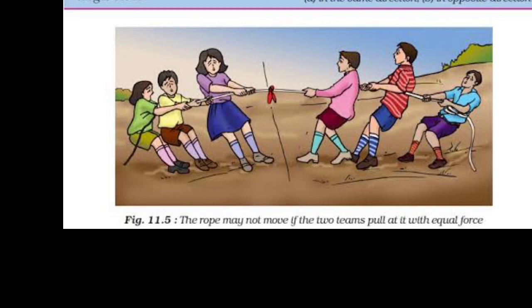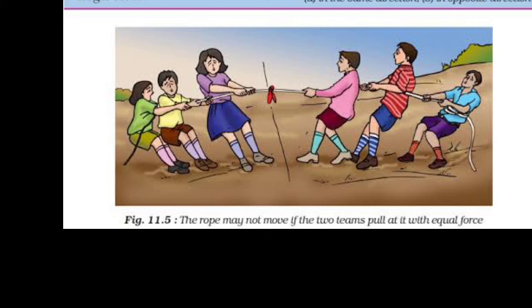If the direction or the magnitude of the applied force changes, its effect also changes. It means the net force on an object is zero if the two forces acting on it in opposite directions are equal. In general, more than one force may be acting on an object. However, the effect on the object is due to the net force acting on it.